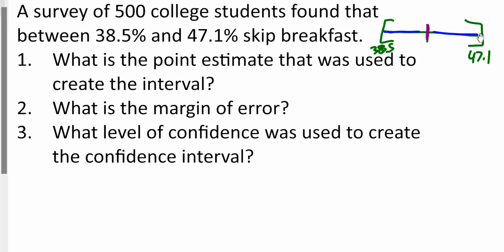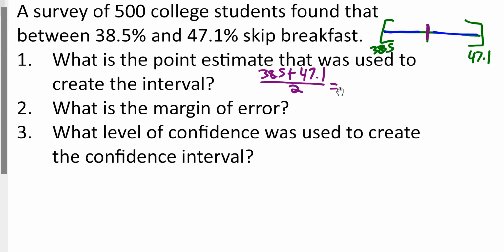Well, if we know it's right in the middle, we can certainly do that. So the point estimate would be the average of those two. Right in the middle of 47.1 and 38.5, we can take 38.5 plus 47.1 divided by 2, and that'll give us our point estimate. And also keep in mind with that point estimate that that's not the only way you can find it, but that is the middle.